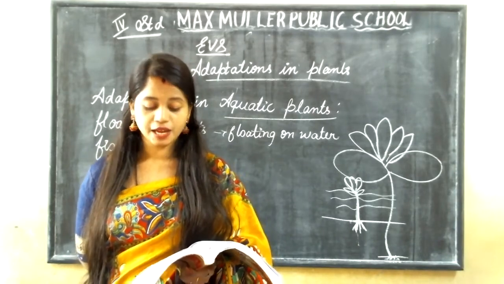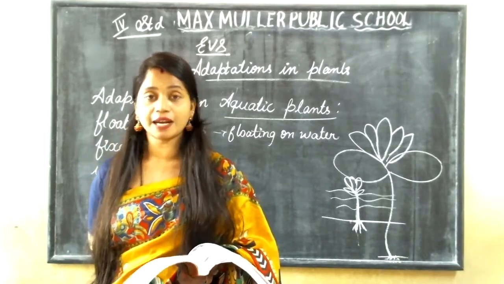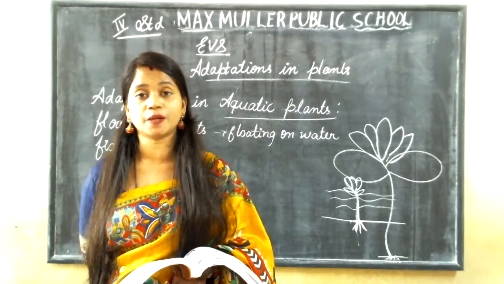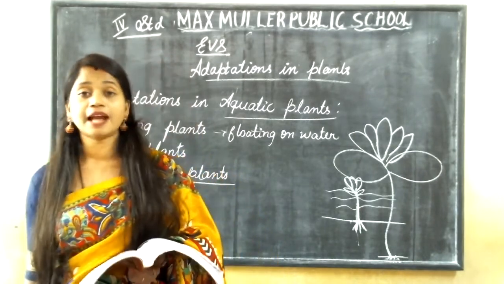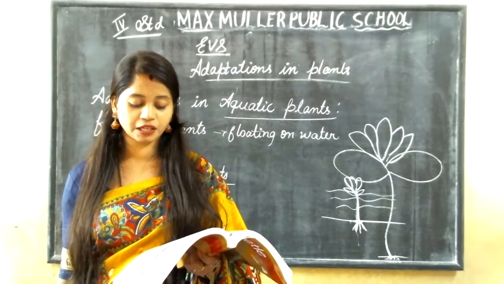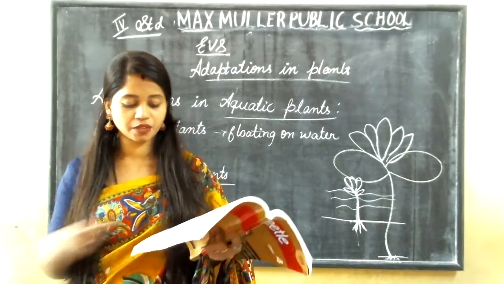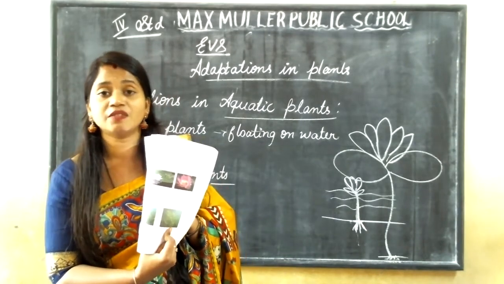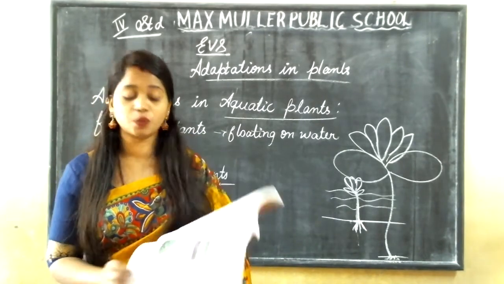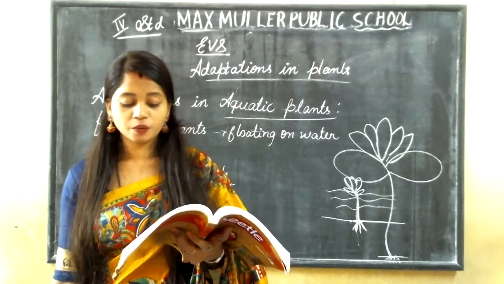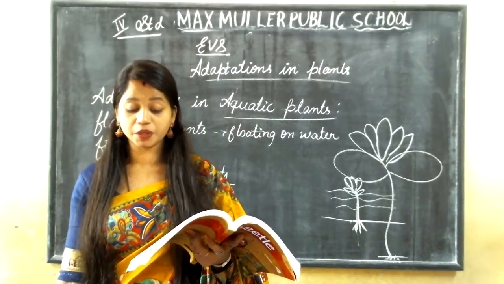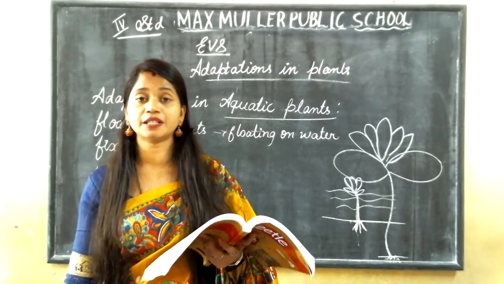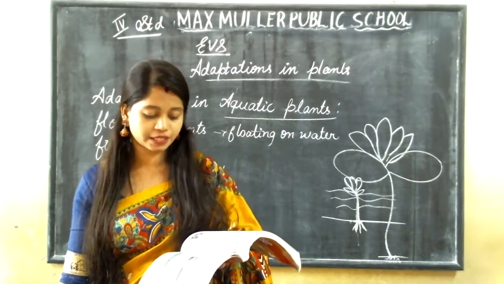They have thin and narrow leaves which arise in clusters from the roots. See, here we can see in pondweed, it is very thin and narrow. The leaves are very thin and narrow, which arise in clusters from the roots. From the roots only it arises in the form of clusters.